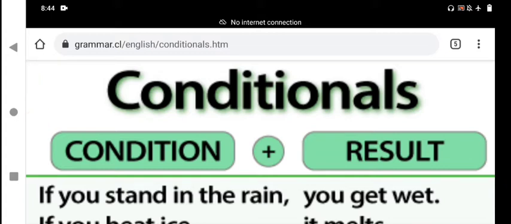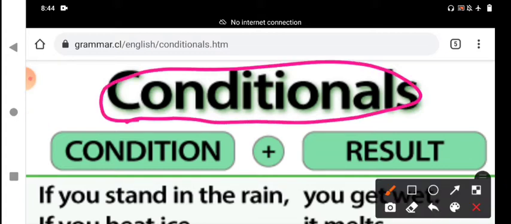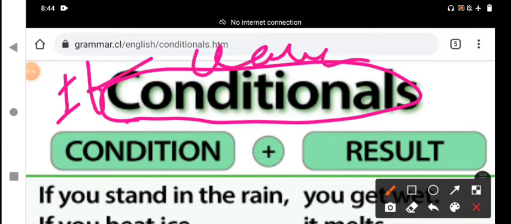Conditionals. Today the name of the topic is the if clause, the if condition. It is actually a particular clause that starts with if.